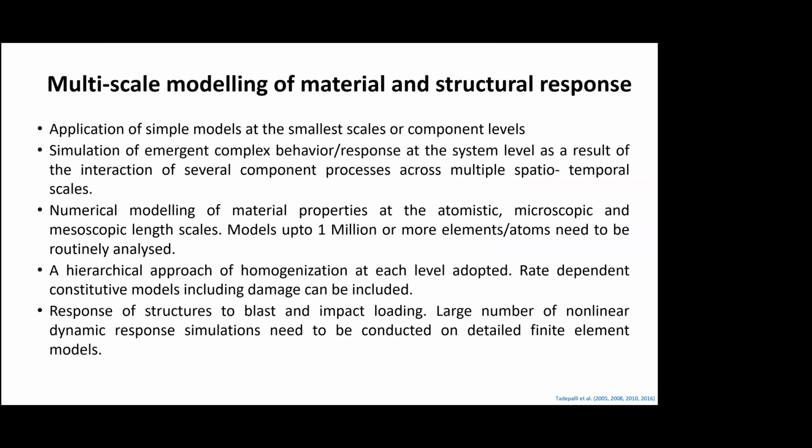So in terms of multi-scale modeling of material and structural response, we apply the simple models at the smallest scales and then simulate the behavior, the emergence of complex behavior. In these models, about 1 million or more atoms or elements need to be routinely analyzed, and a large number of dynamic responses with large rotations need to be conducted also.